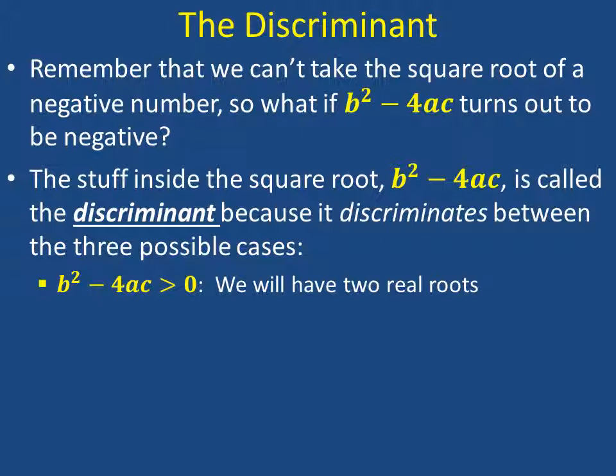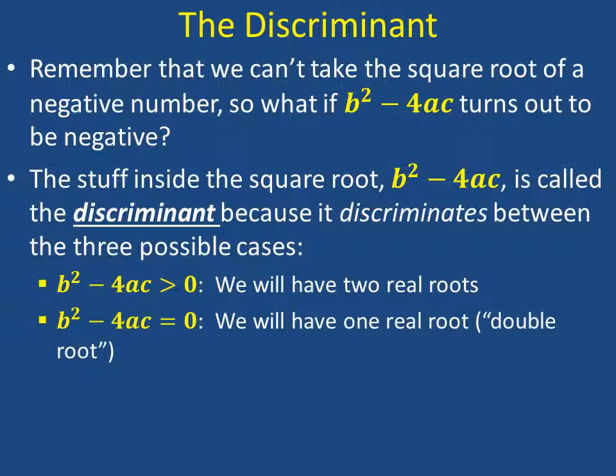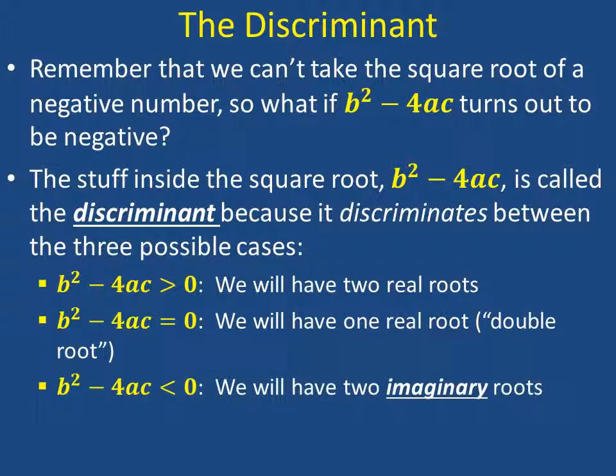In this case, we're going to have two real roots. The parabola of the graph is going to cross the x-axis in two places. If it's exactly equal to 0, we're going to have one real root, which we sometimes call a double root. That means that the graph is going to only touch the x-axis in one point. And then finally, if we have the discriminant less than 0, if it's negative, we're going to have two roots that we call imaginary.